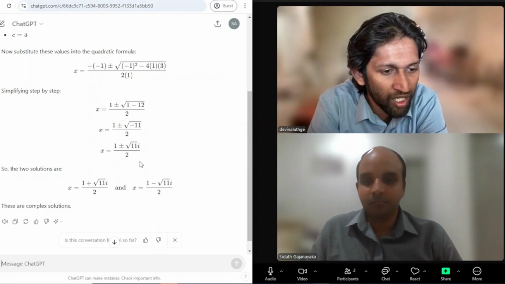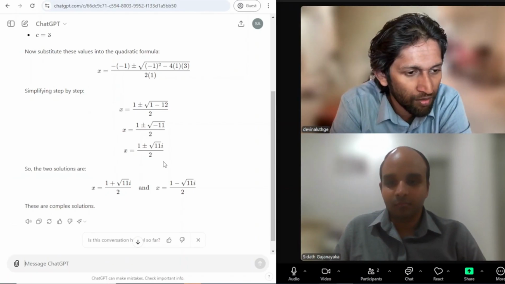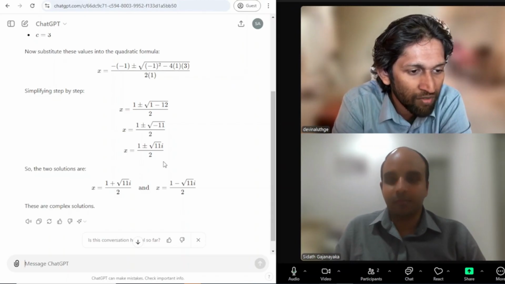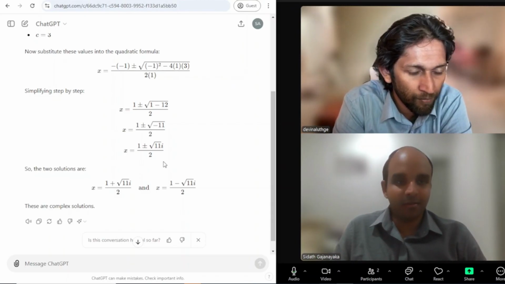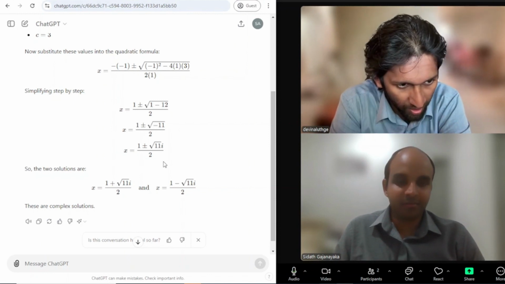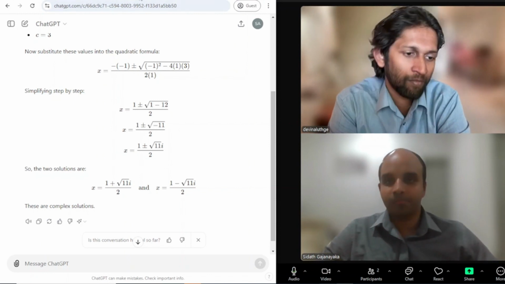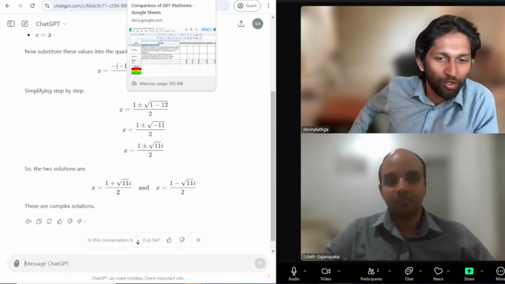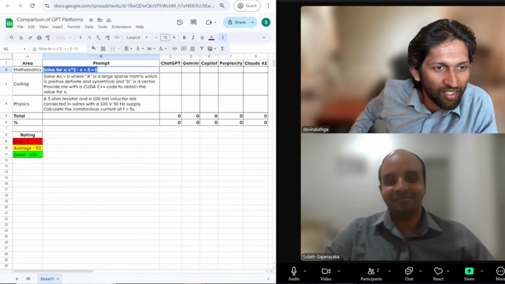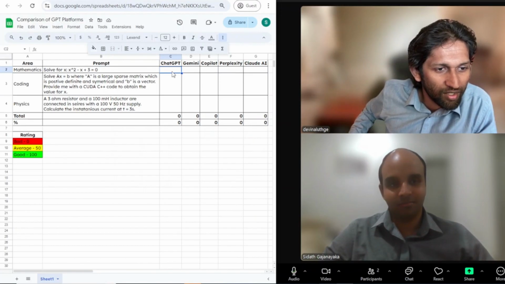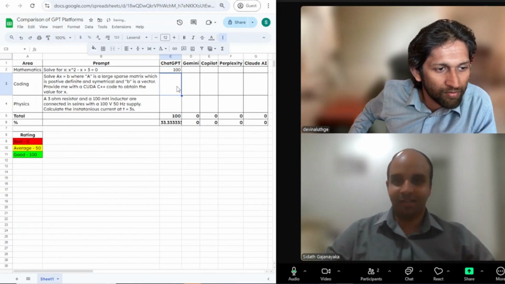But here they simply say the value is, they don't simplify it. They have the value as it is and they show the value. But I think it's an acceptable solution, correct? Yeah, it could go more, but you can say that it's good. Right. So shall we give full marks? Shall we make it a good answer? Yeah. Right. So ChatGPT scores.